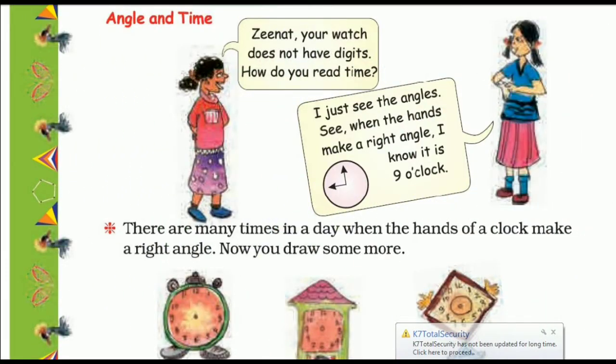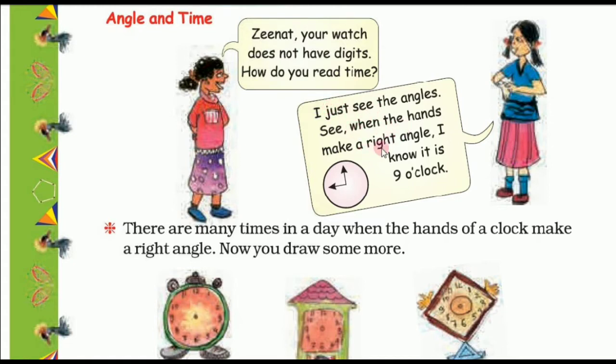Do you know, by angles you can also read time? So let's move on. Here, angle and time. This is Jinnat and this is her friend. She asked her, Jinnat, your watch does not have digits. How do you read time? So Jinnat replied, I just see the angles.